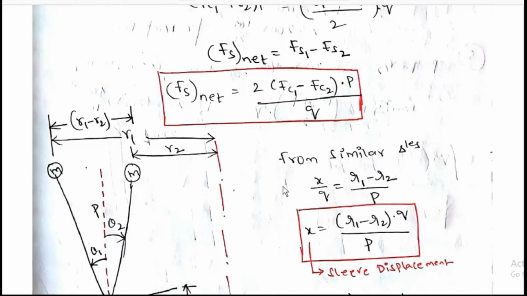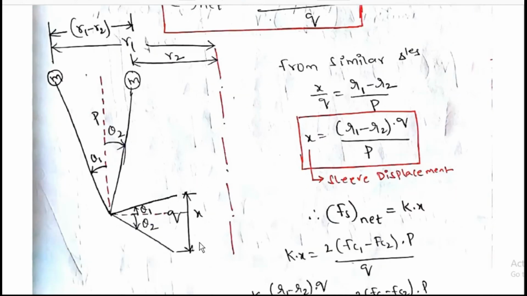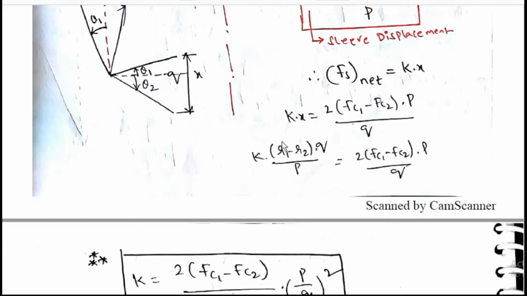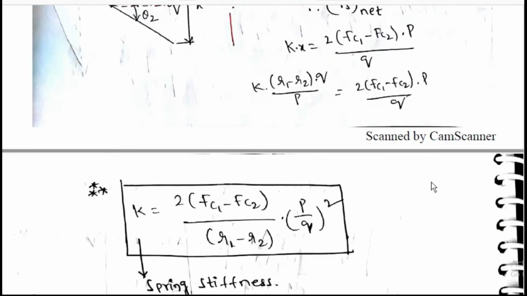Similar triangles: x by Q is equal to r1 minus r2 by P, where x is this displacement and this is r1 minus r2. This triangle and this triangle give x by Q is equal to r1 minus r2 by P. X is the sleeve displacement. Fs net is equal to kx. Kx is equal to 2 into Fc1 minus Fc2 into P by Q. K into r1 minus r2 into Q by P is equal to 2 into Fc1 minus Fc2 into P by Q.